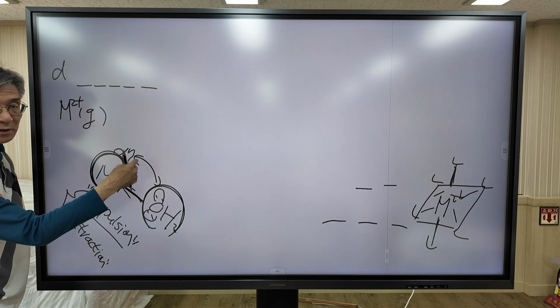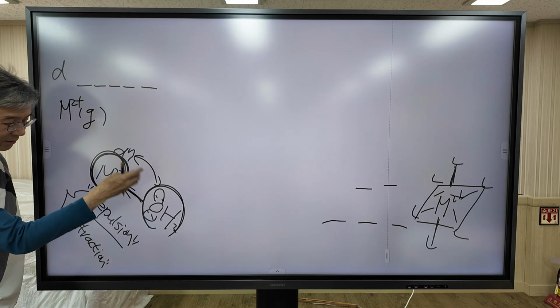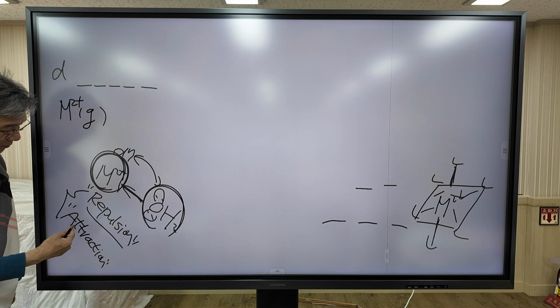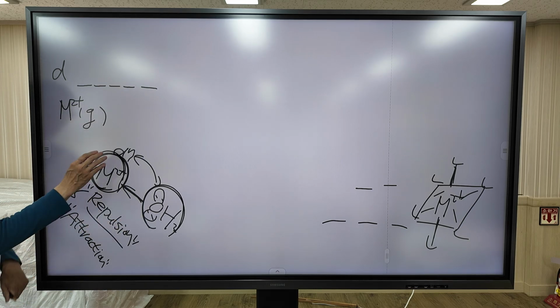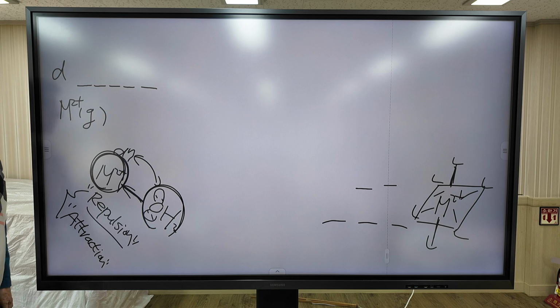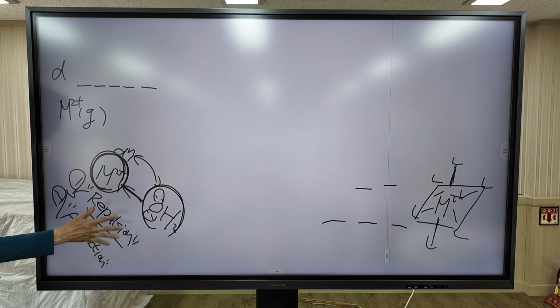So this is the repulsive force. But at the same time, there is attractive interaction. They make a bond. So there are two kinds of interaction between metal and ligand. In the first step, I'm going to consider repulsion. In the second step, I'm going to consider attraction. So first, I'm going to focus on repulsive interaction.